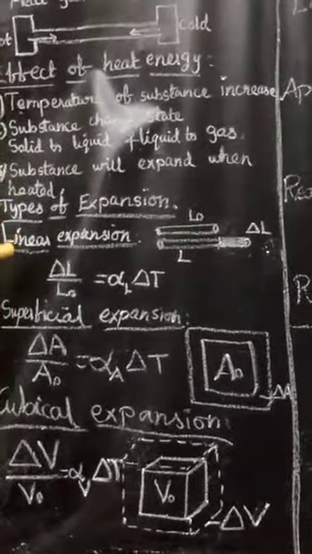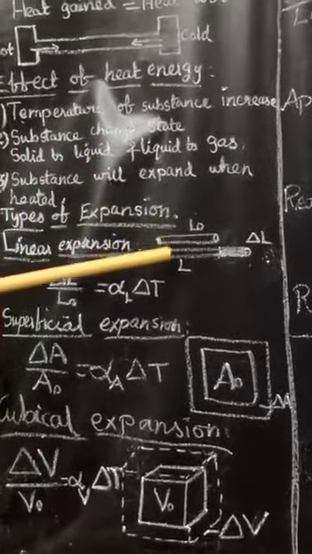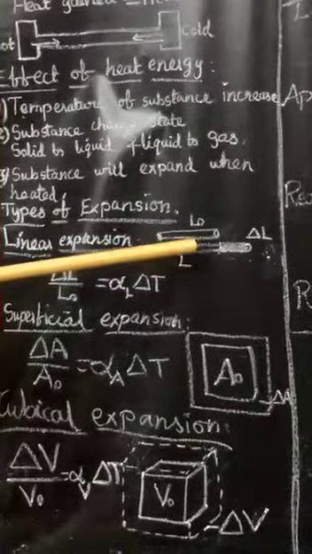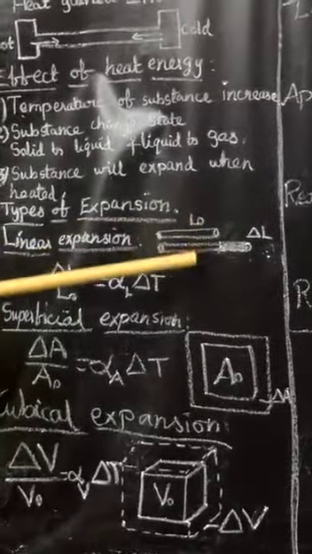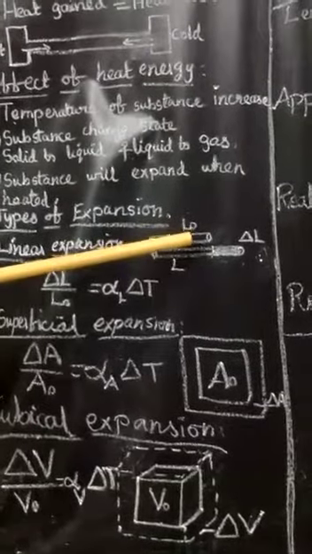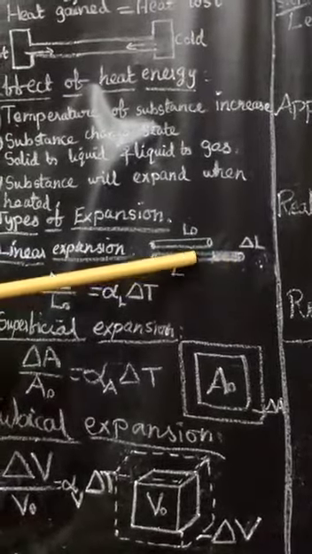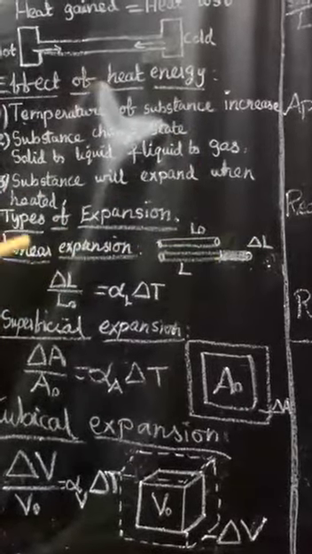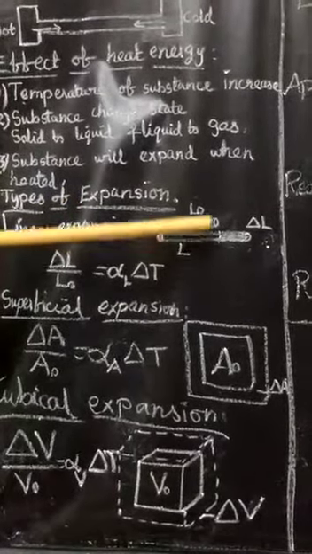Okay. The first one, what is the meaning of linear expansion? You apply heat energy to an iron rod. After some interval of time, the iron rod will change in length. L0 is the initial length of the iron rod. Then del L is the small change after applying heat energy. This amount of length will change in the iron rod. So this is linear expansion. When you apply heat energy, the length of the rod will change.